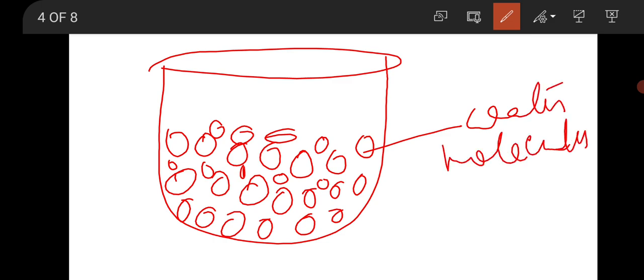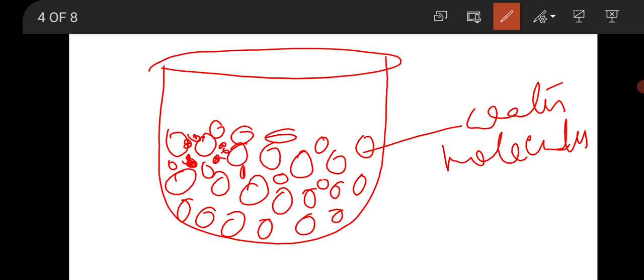And what happens when a substance, that means a solid, dissolves in a liquid, it breaks into smaller particles and gets accommodated in between the interparticular, that is intermolecular spaces of the liquid.